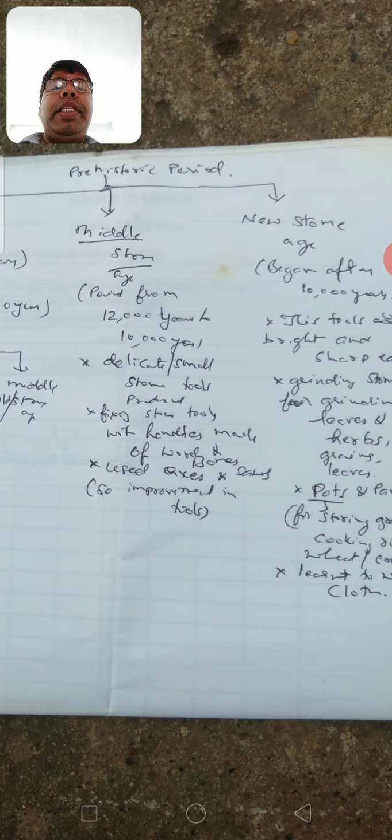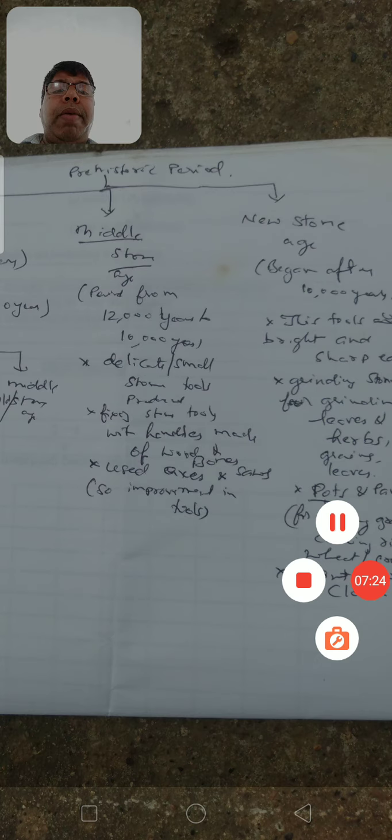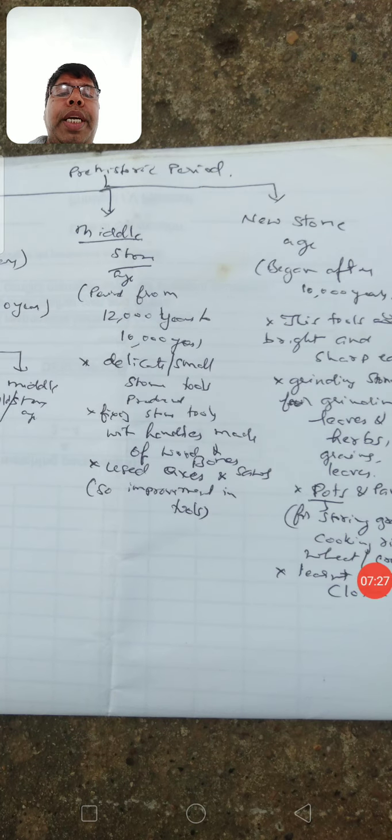Here we are able to see that the tools are more bright and have sharp edges. Again they made improvement during the New Stone Age with regard to stone weapons. Here they also prepared grinding stones for grinding leaves and herbs, and even grains, so that they would become soft. And during this New Stone Age, men even prepared pots and pans.